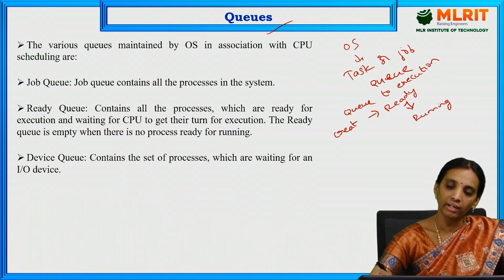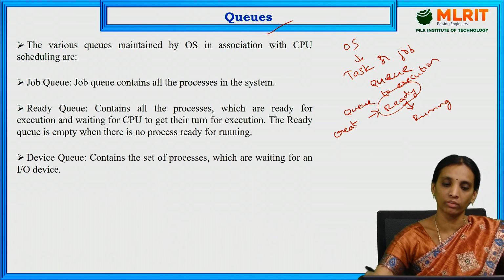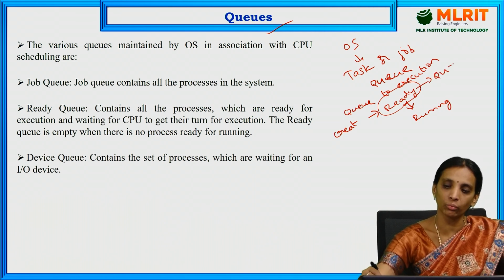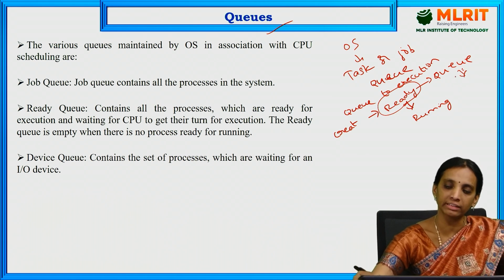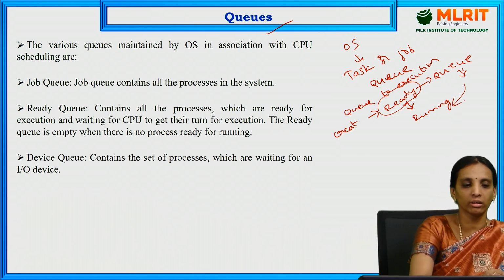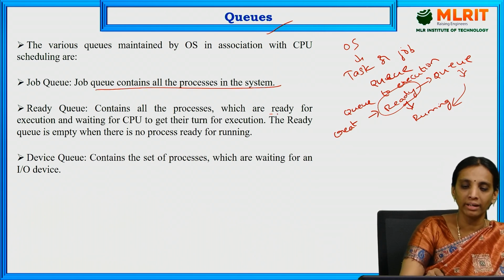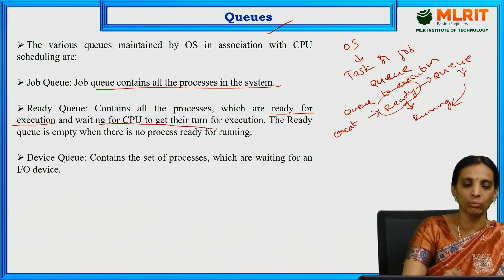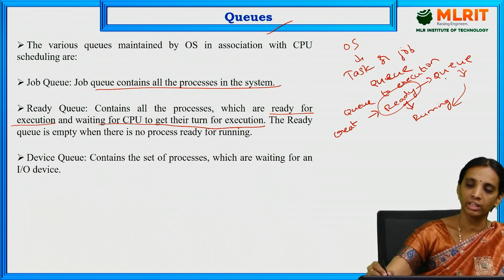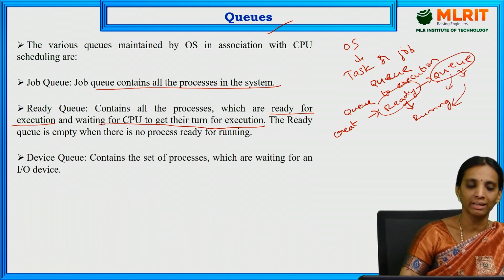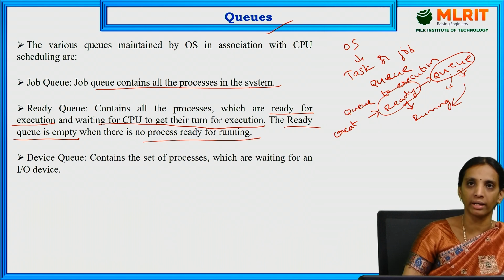Whenever any task is waiting for allocation of resources, it is moved to the queue. After allocation of resources, this queue releases each task to the running state. Here the queue contains all the processes in the system which are ready for execution and waiting for the CPU to get their turn. Whenever resources are allocated to the task, it is released from the queue and goes to the running state. The ready queue is empty when there are no processes ready for running.